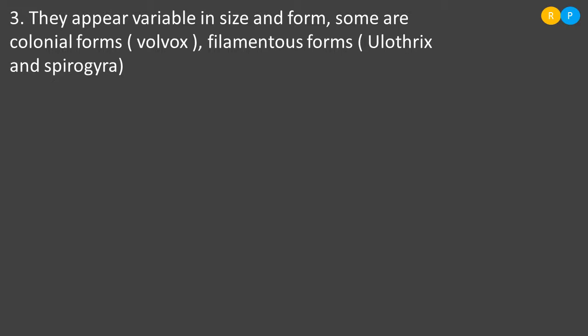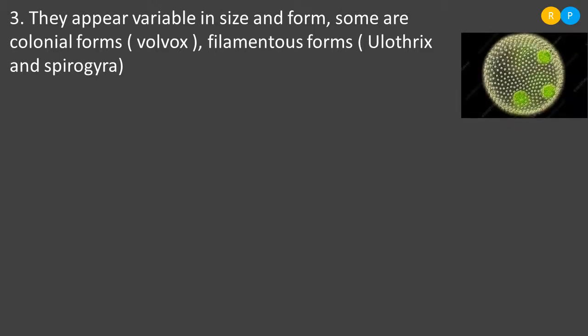The best example is Volvox, and some of the algae just grow in the form of thread-like structure. Such a form is called filamentous form. The best examples of filamentous algae are Ulothrix and Spirogyra. Here we have the diagram of the colonial form.